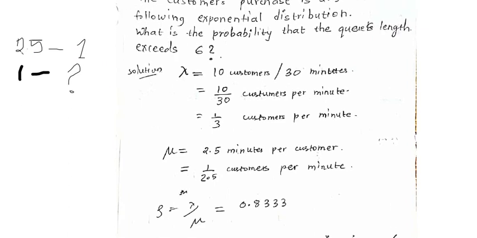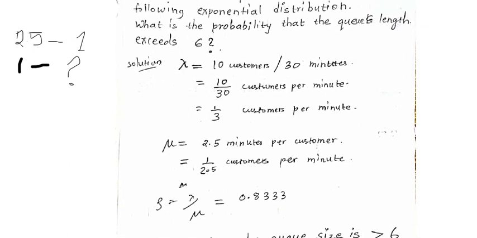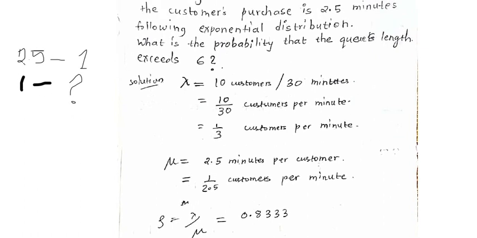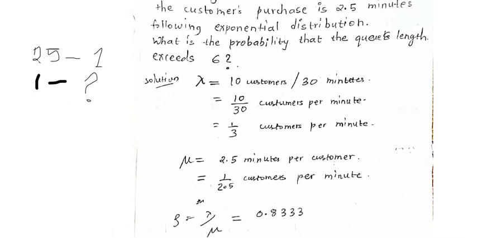Once we get mu, we know rho: rho will be lambda by mu, and it comes out to be this. What we want to calculate is the probability that the queue length exceeds 6. So what do we want to calculate actually? We want to calculate the probability that the number of customers in the system is greater than or equal to 6.